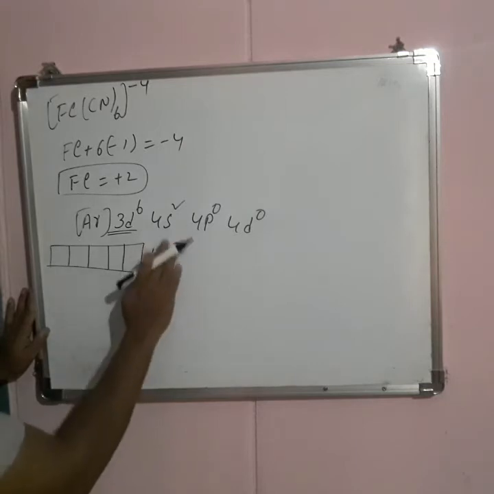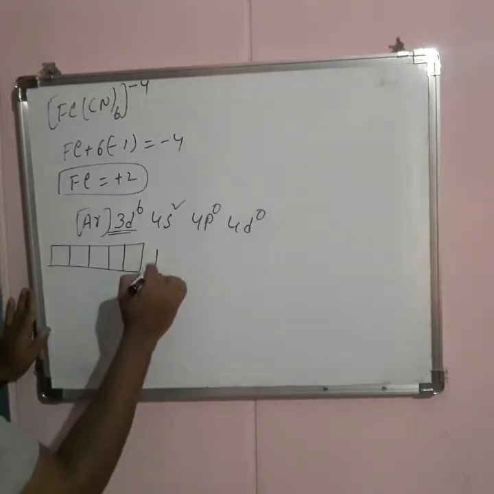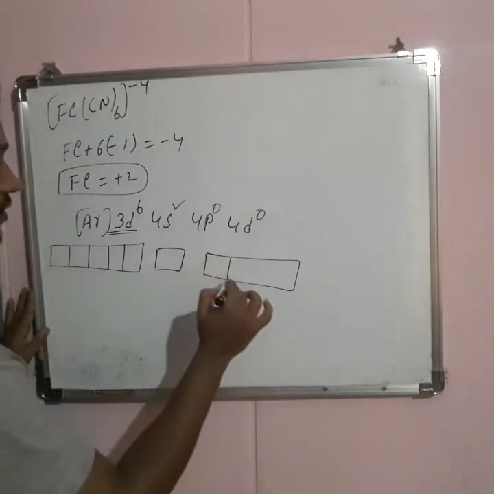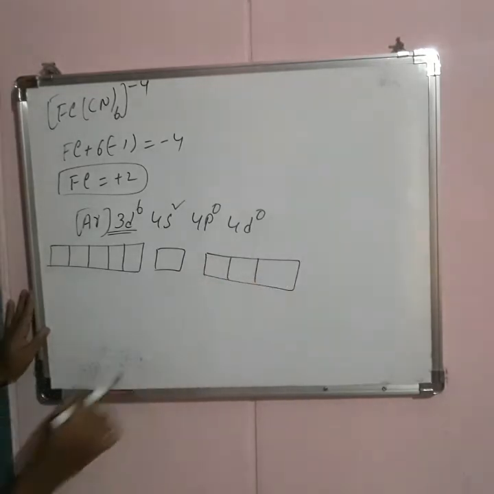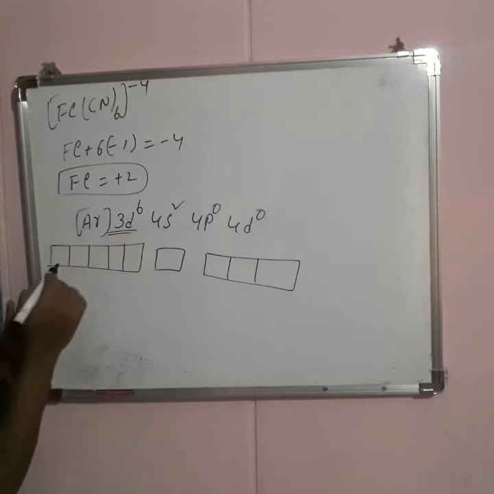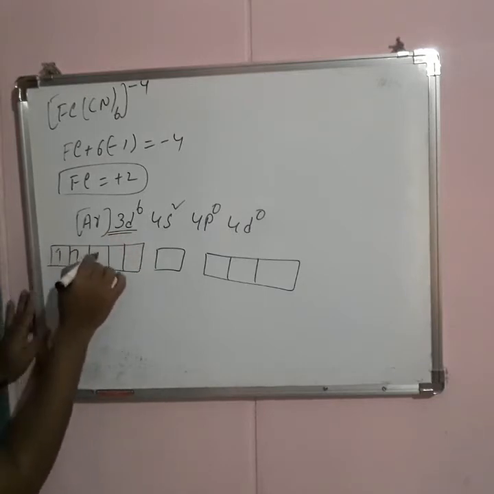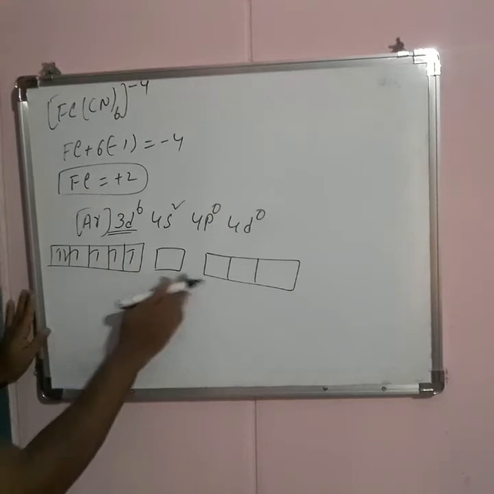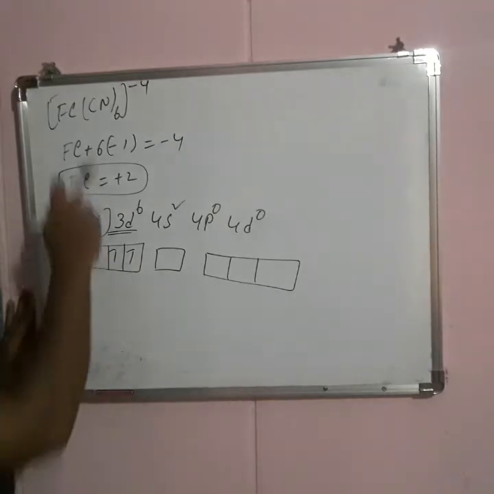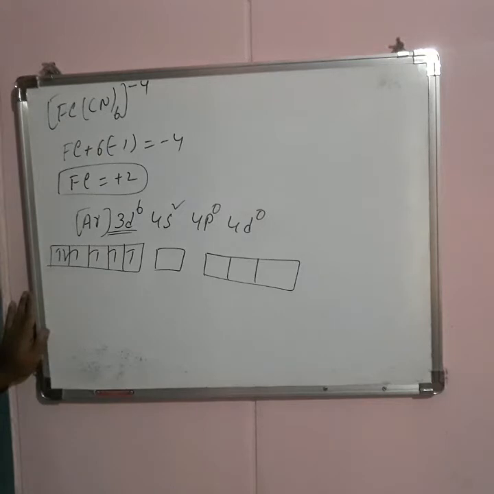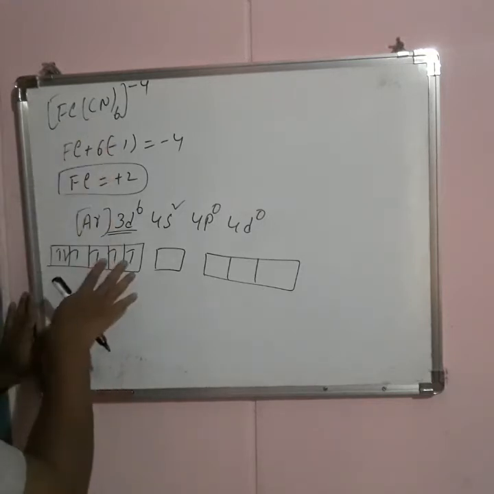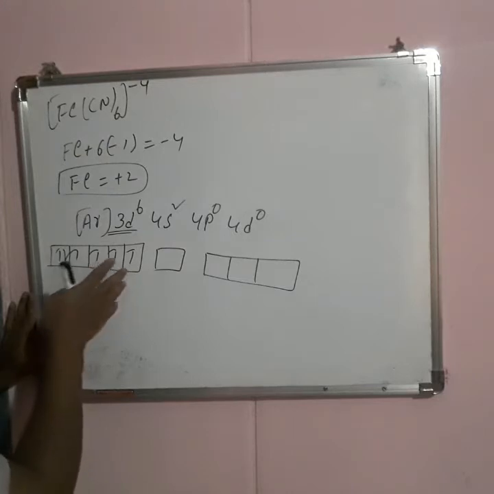This 4s0 we represent with a box diagram, and 4p is also there. Now here 6 electrons are there, 1, 2, 3, 4, 5, 6, and the s orbital is vacant and the p orbital is vacant. Cyanide is treated as a strong ligand. In the presence of a strong ligand, the electrons will be paired up.